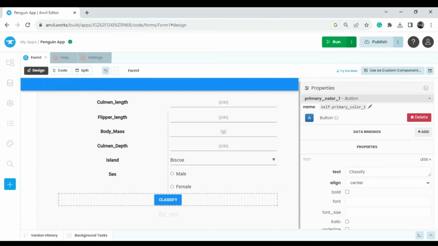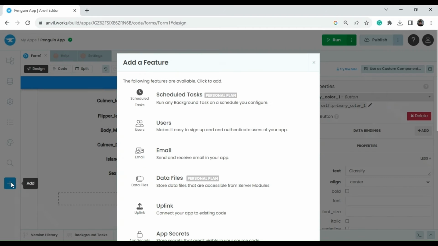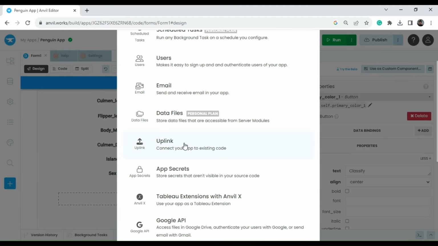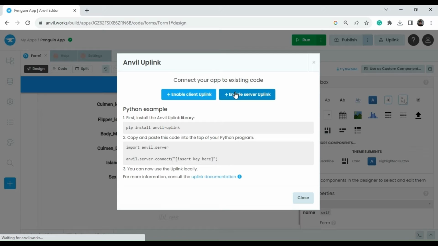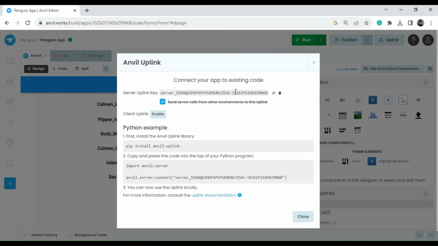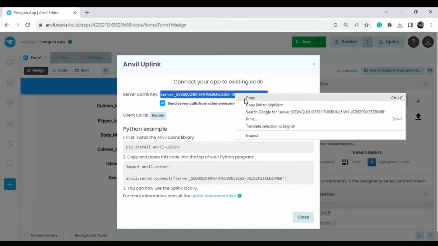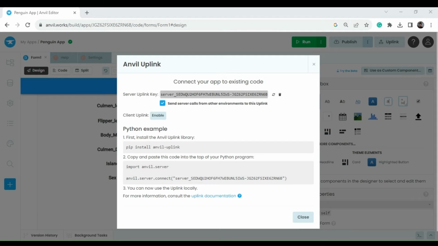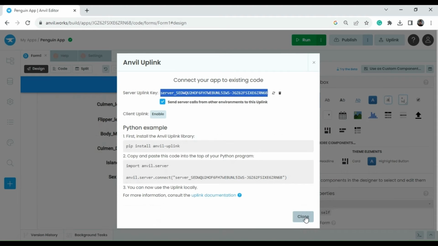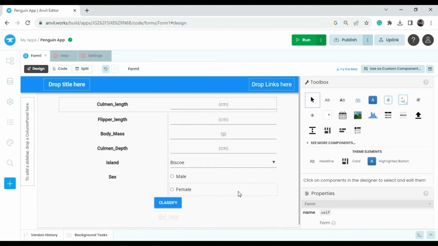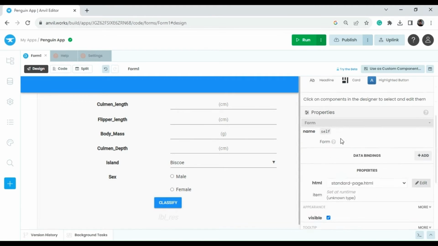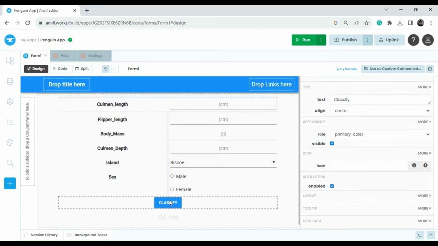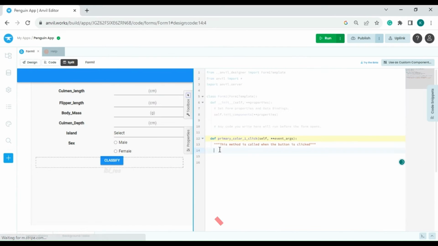Yeah, I almost finished my design section and I click uplink and enable the server uplink. This is the connectivity uplink code. Make a copy and store it somewhere. It will be immediately used for the connection with the Google Colab. So that's all from here and I click on the button and I move to the coding section now.